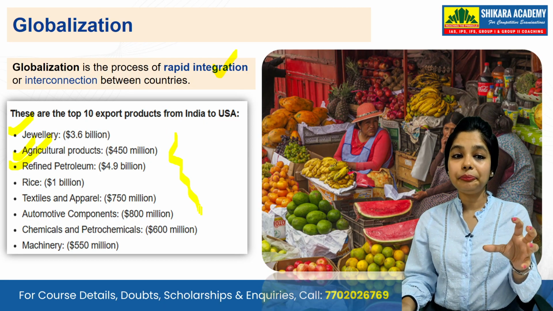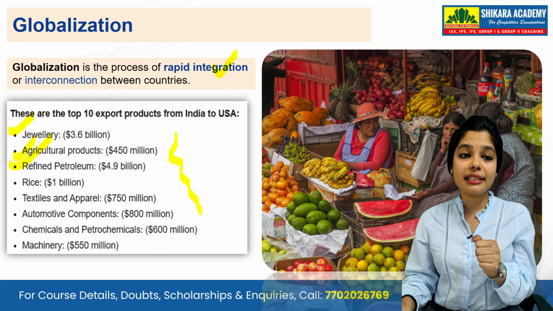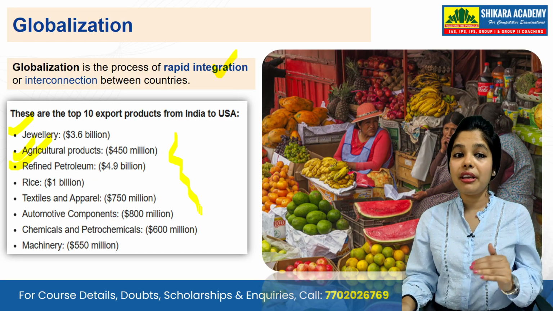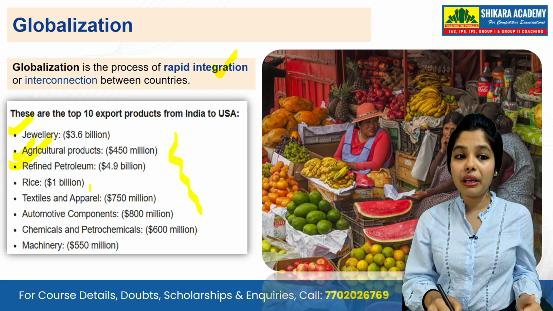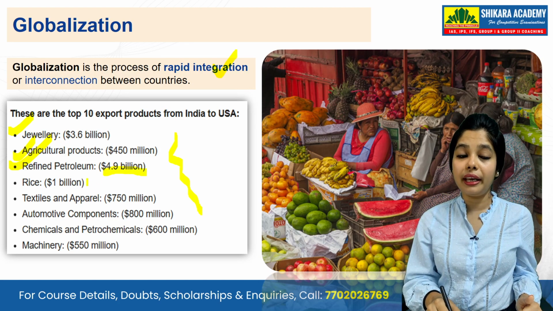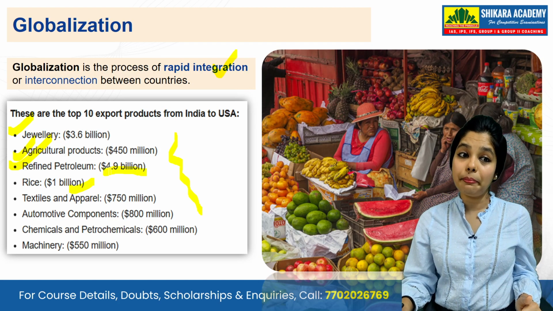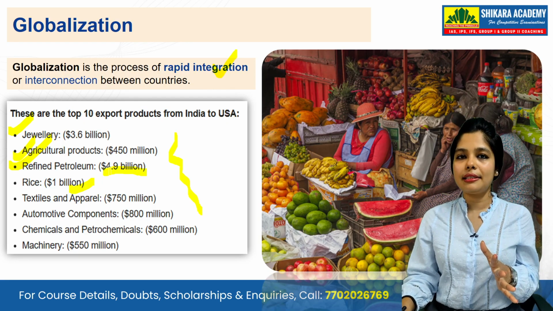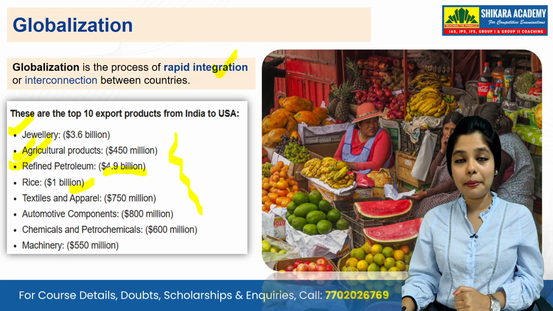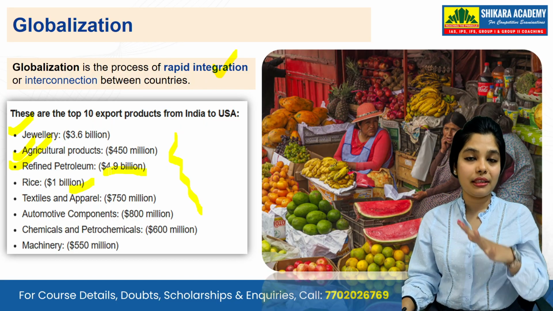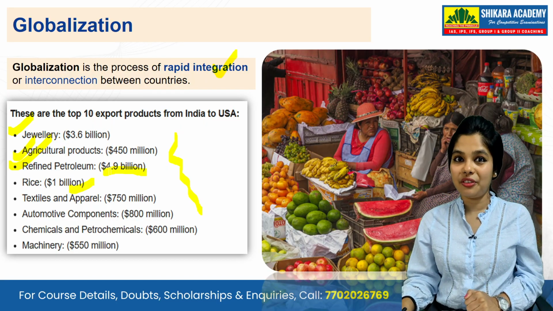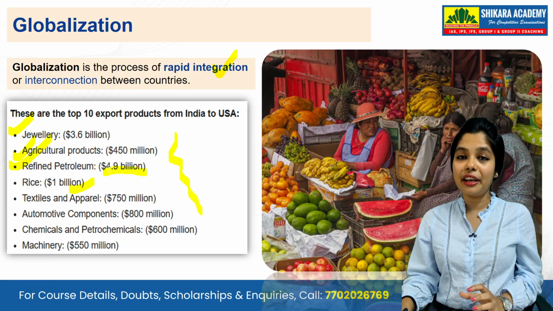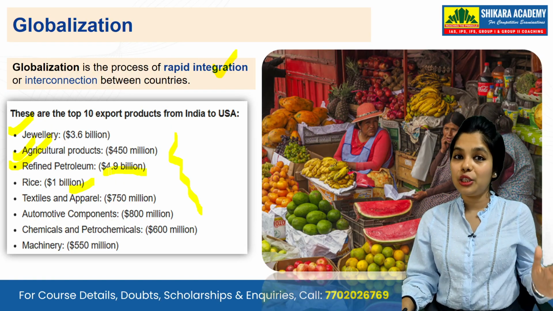You can see the highest are jewelry and agricultural produce, and apart from that refined petroleum is also there, and rice is also 1 billion. So you can get a lump sum idea that globalization is helping us trade on the global platform with the rest of the countries. And this is the scenario of exports from India to the US.